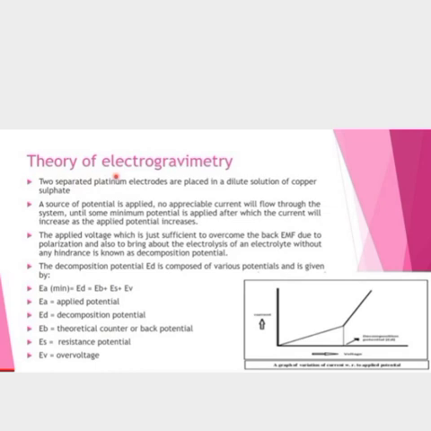The line increases after the back voltage. After applying voltage, by increasing the voltage, the line rises. So it means the electrolysis process increases with increasing voltage.